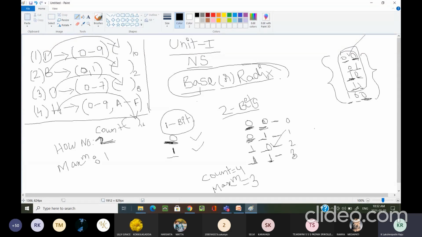That means the maximum number I can write if I consider a 2-bit representation is 3. Okay, I am moving forward.